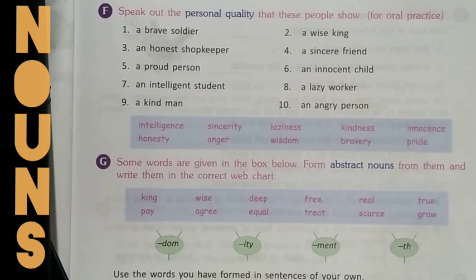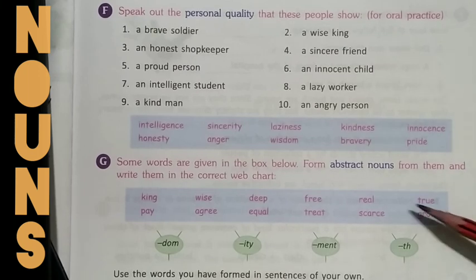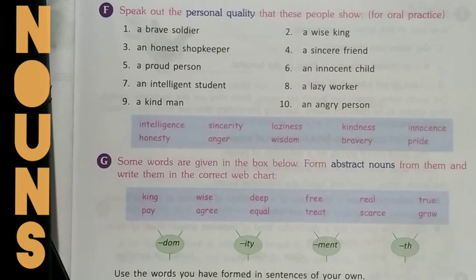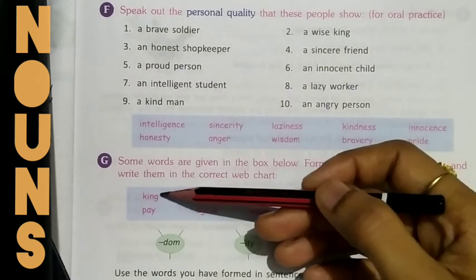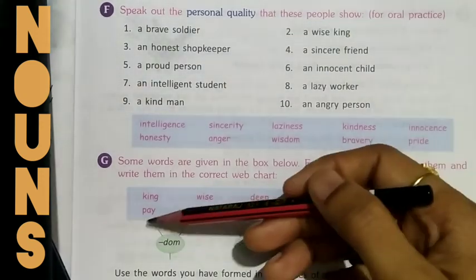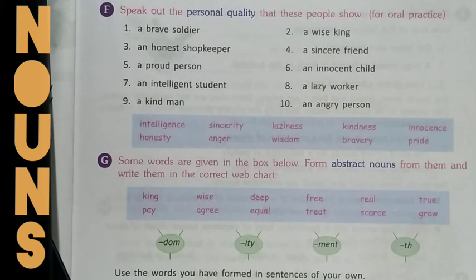Now here you're given some words in this box. Okay, you have to take help of these suffixes and form abstract nouns like king, kingdom, pay, payment.